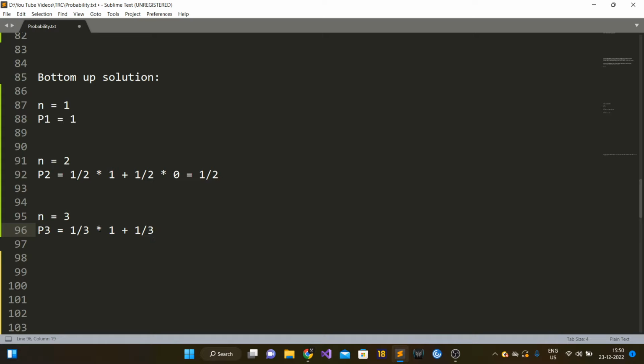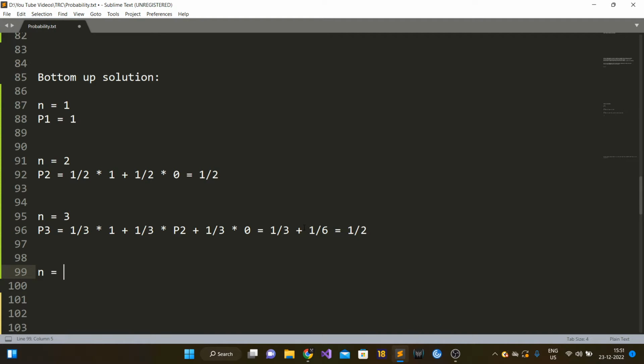Let's say he sat on the second person's seat. Now there are two people left, passenger 2 and passenger 3, and passenger 2 has to take a random seat. So this problem is now reduced to the subproblem where there were two passengers, so the probability of the last person getting his seat is P2. And let's say person 1 sat on person 3's seat, which he can do again with probability 1/3. In this case, person 3 won't get his seat, so that probability is 0. This part here is 1/3, this part is 1/6 because P2 was 1/2, and if you add them, it comes out to be 1/2 again.